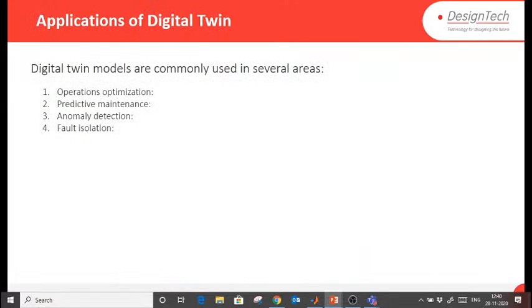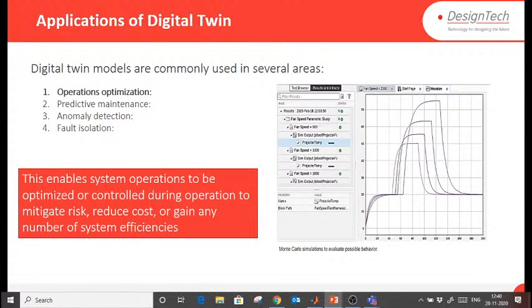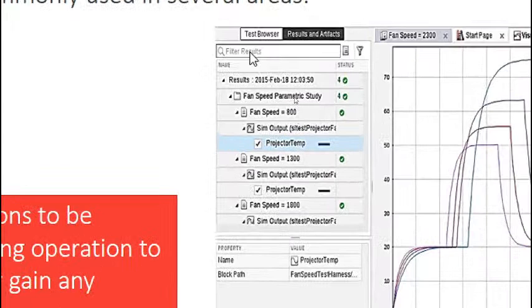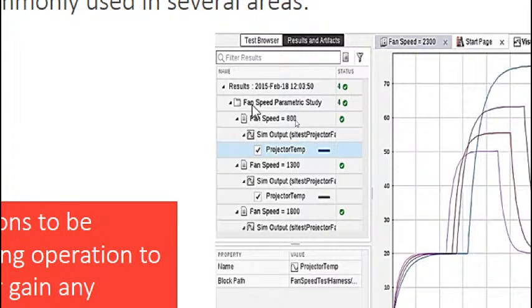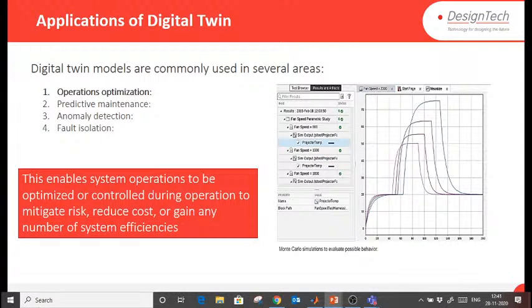So applications of digital twin include operations optimization, predictive maintenance, anomaly detection, and fault isolation. We already discussed the first one, operation optimization. This enables the system operations to be optimized or controlled during operation to mitigate risk, reduce cost, or gain system efficiency. For example, based on the temperature, how much my fan speed should be. If you have a digital twin, you can do such tasks, right?